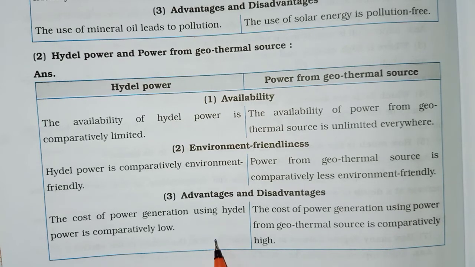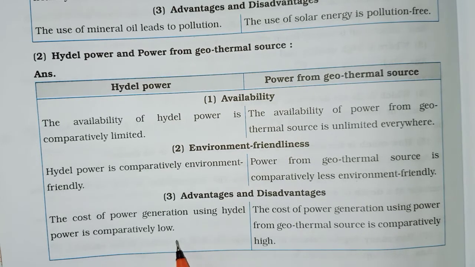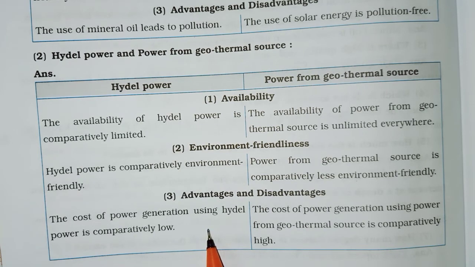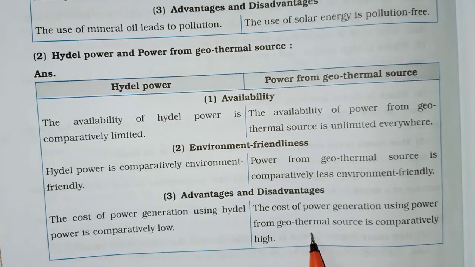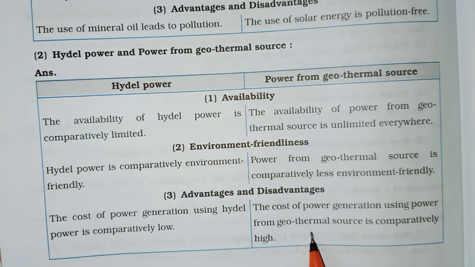Third, advantages and disadvantages. The cost of power generation using hydel power is comparatively low. The cost of power generation using power from geothermal sources is comparatively high.